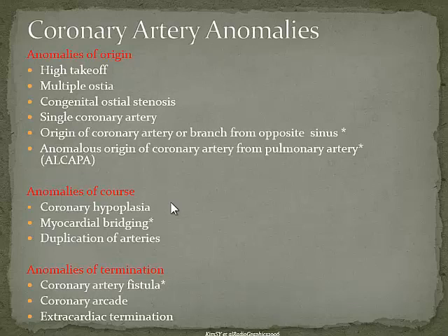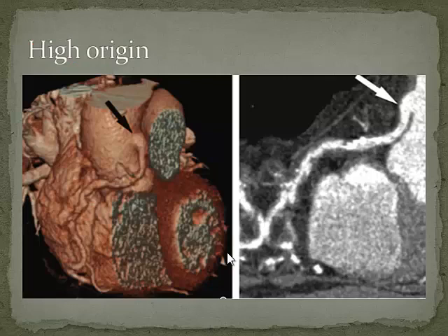Very busy slide. I don't want you to look at all this and try and memorize all this. In short, these are anomalies of origin, anomalies of course, anomalies of termination. And all I'm going to do now is just throw a lot of pictures at you, because these will all be examples of all these different categories that I've talked to you about. I think they should be there in your handout, so I'm sure you can go through it.